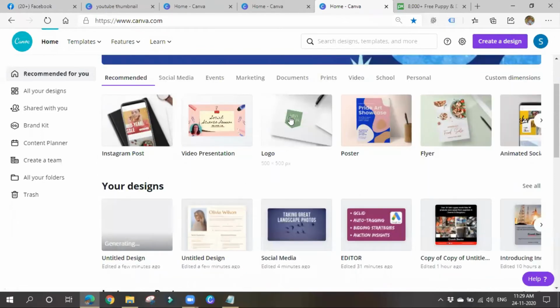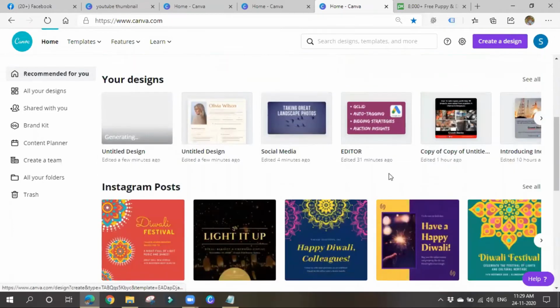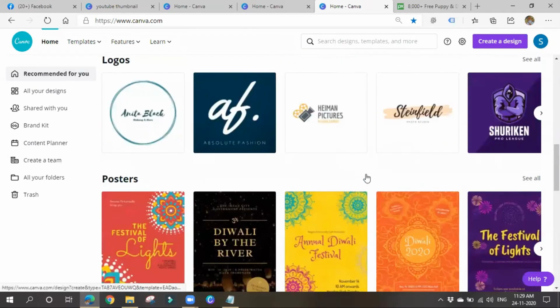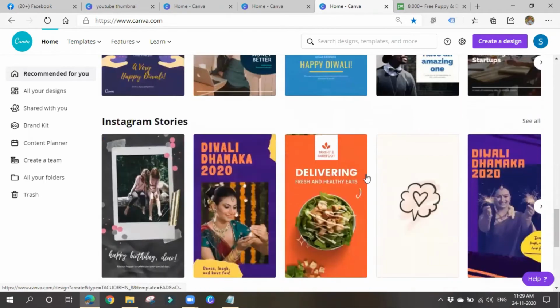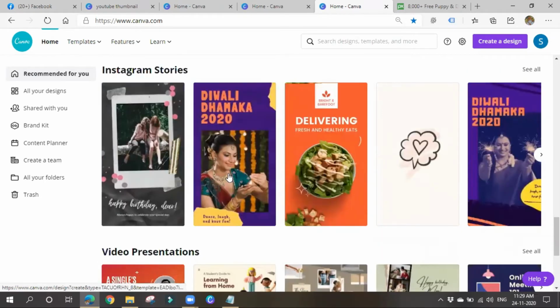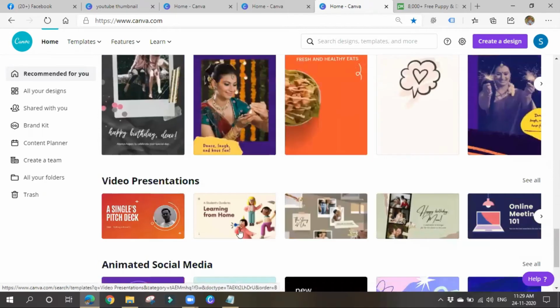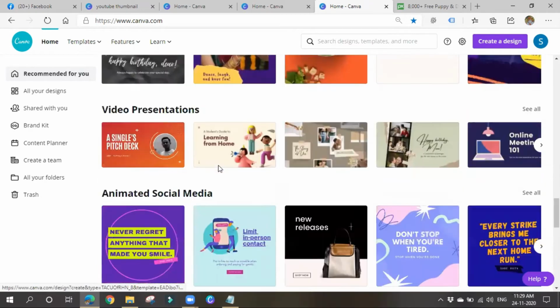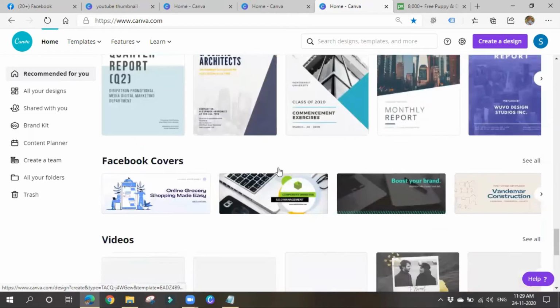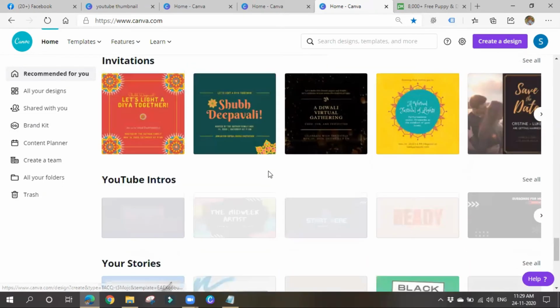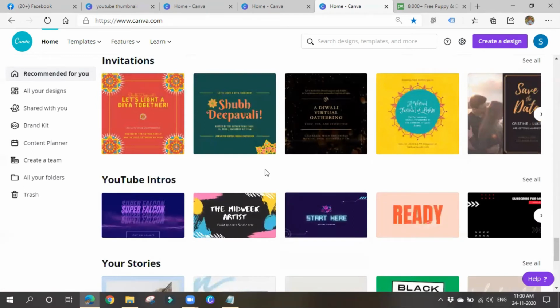Okay, so you can also create your own logos, flyers, posters, and all. Instagram posts, logos. Here they'll be giving some suggestions also. Facebook posts, Instagram stories also. For each and every posting, you'll have your own dimension. So based on the dimensions, you can create. Again, you no need to set the dimensions. Okay, it is best for various social media platforms. Documents, Facebook covers, videos, all these things you can create with the help of Canva. Okay, so this is about Canva.